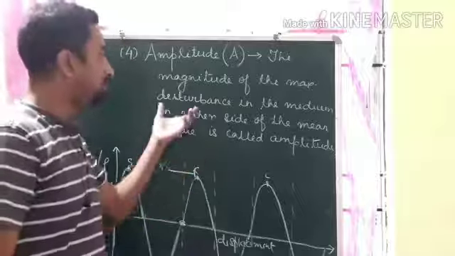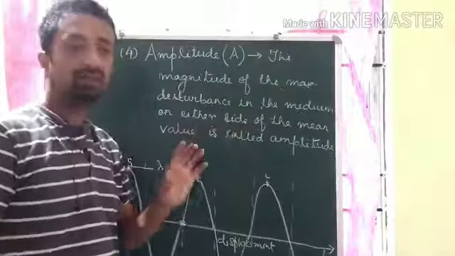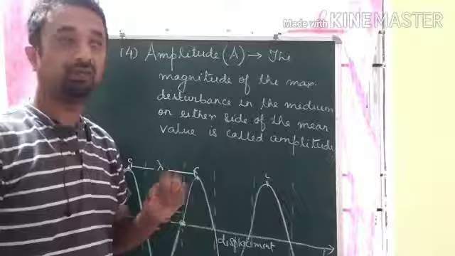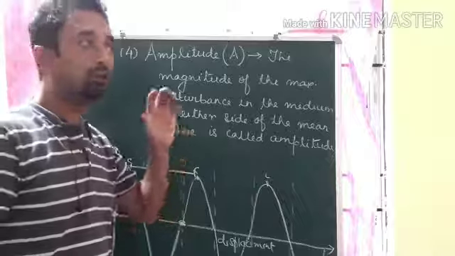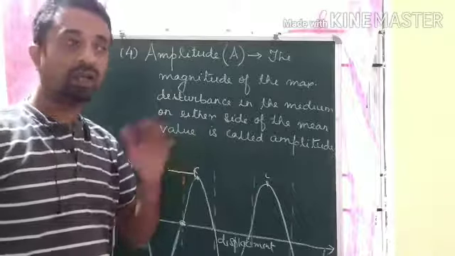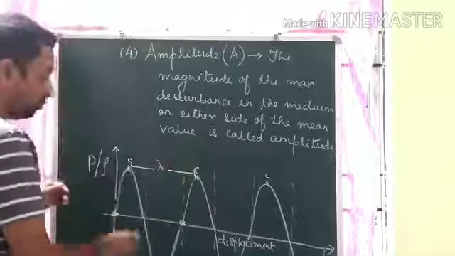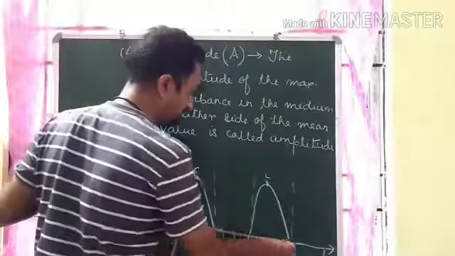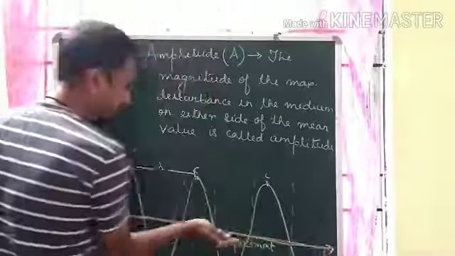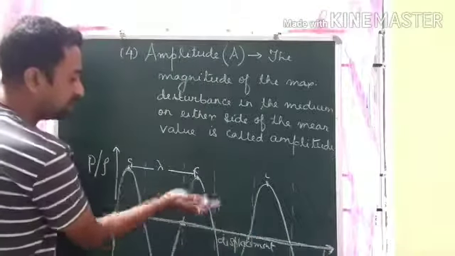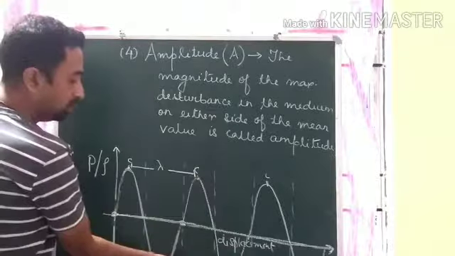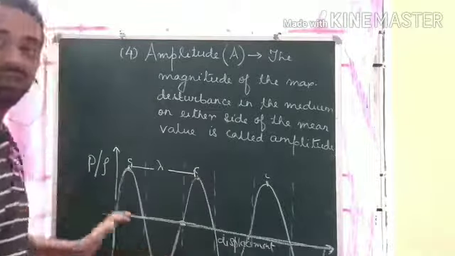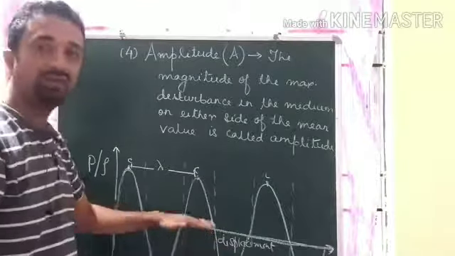So what is the disturbance referred to here? Disturbance means the variation of pressure, where the pressure is maximum or where the pressure is minimum on either side of the mean value. Now what do you mean by mean value? Look at this graph here. This x-axis represents the mean value. On either side, maximum and minimum disturbance is created, and this one is the mean value.